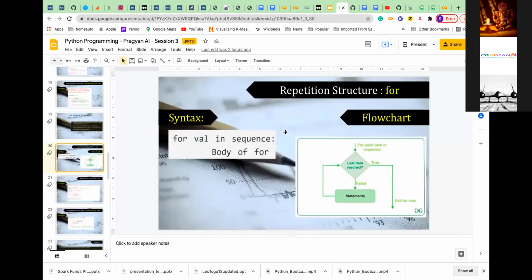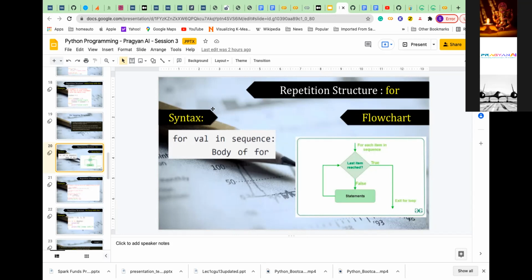So if you look at the syntax, it is the same thing. The only difference is that in a while loop there is a while keyword, and here there is the for keyword. And this is any element, which is user defined. It can be anything. But the sequence that you mention after in has to be there. The list or whatever you define has to exist.